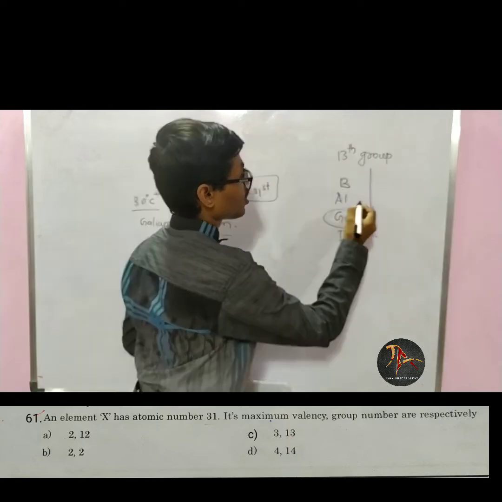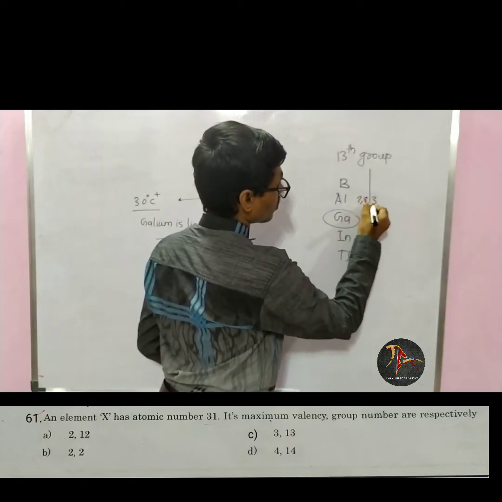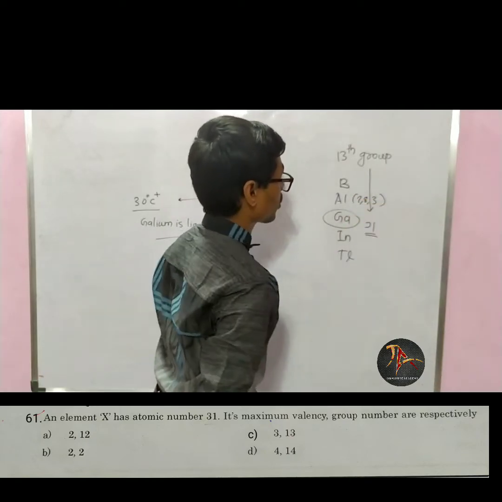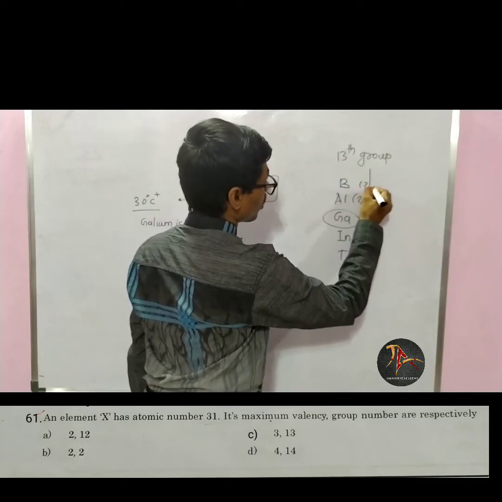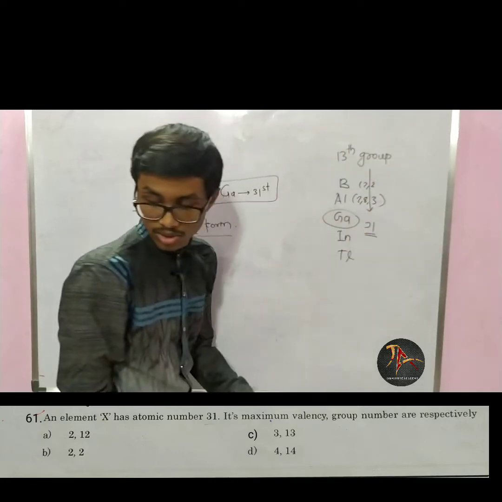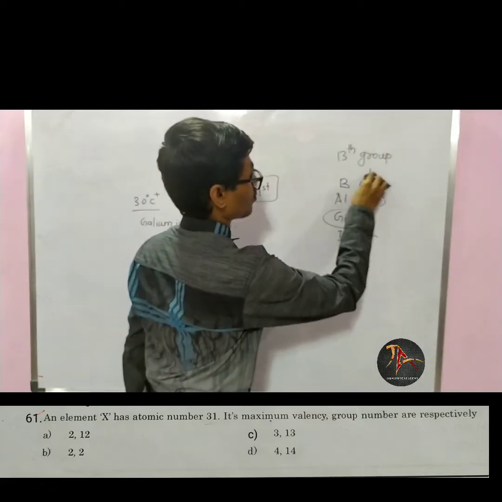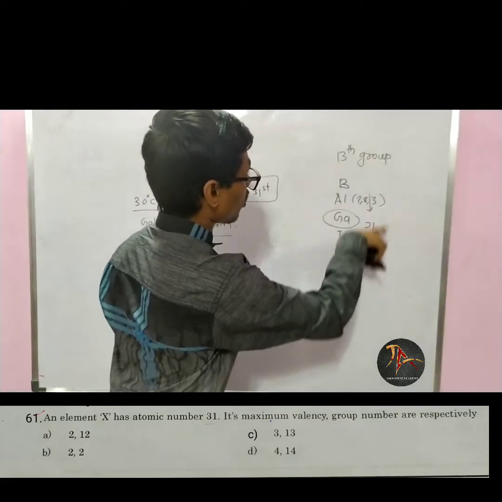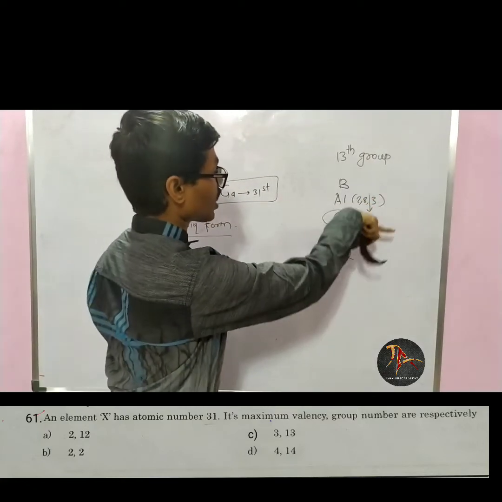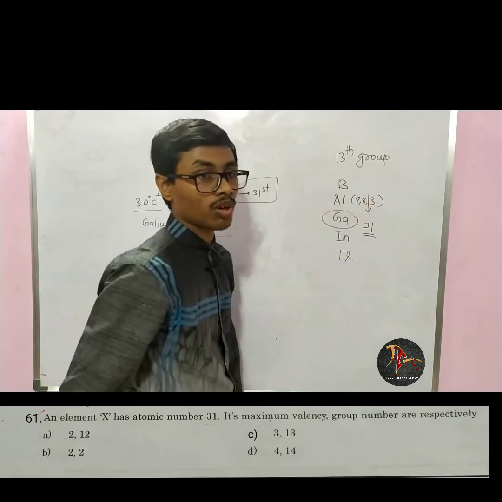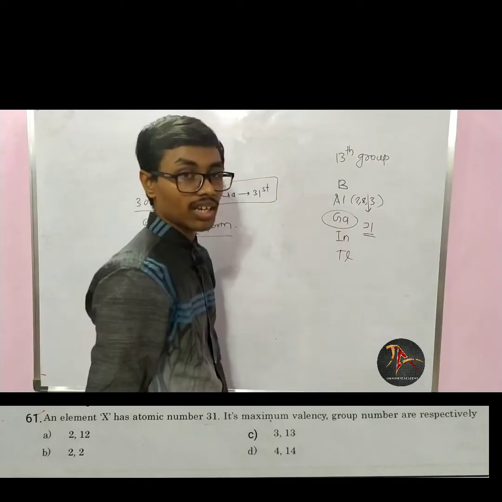Now we can remember that in the last shell of aluminium there are 3 electrons, and in the last shell of boron there are 3 electrons. So in all these elements there are 3 electrons in the outermost orbital. So gallium also has 3 electrons in the last orbital.